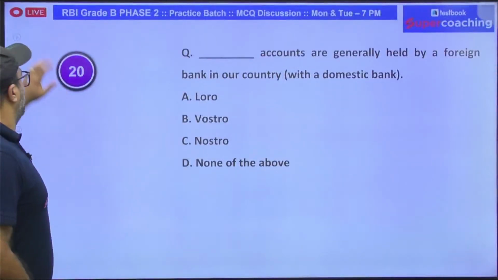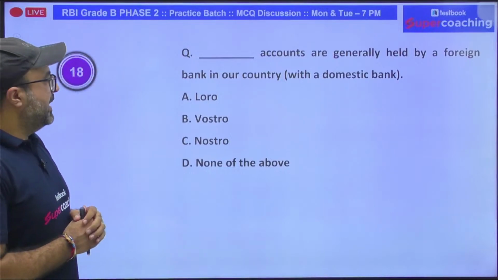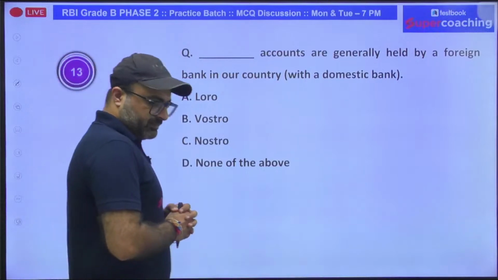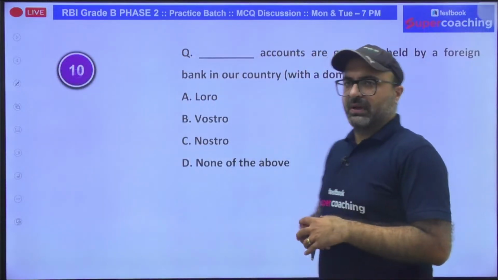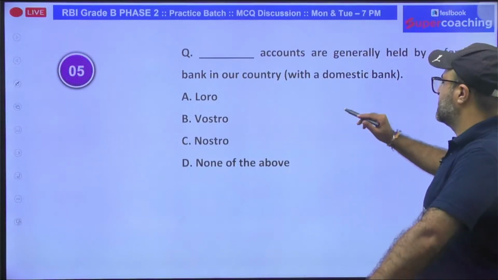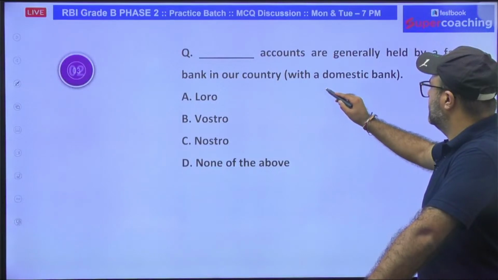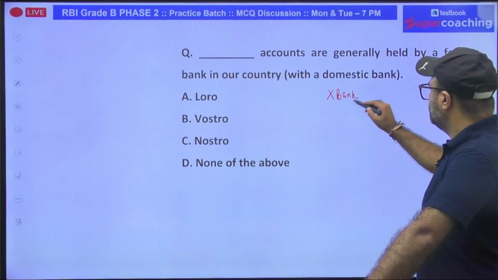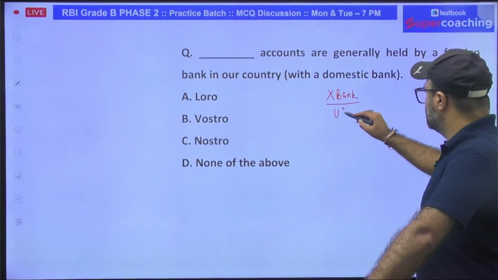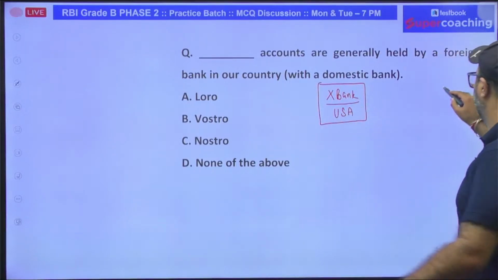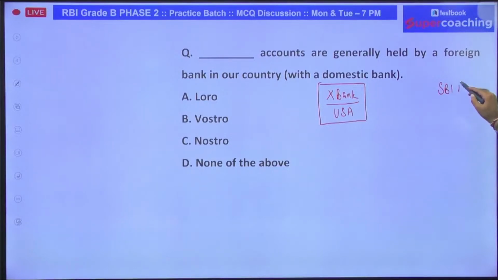The dash accounts are generally held by a foreign bank in our country. What will be your answer? It's a good question. So we have Nostro, Vostro and Loro. Let's take an example. There is a bank named X Bank operating in US. And on the other side, we have a bank, let's say SBI Bank, which is operating in India.